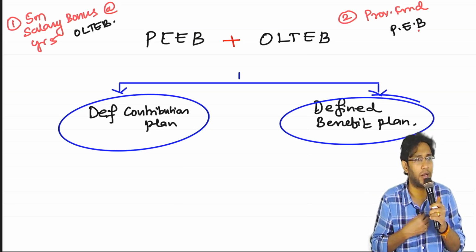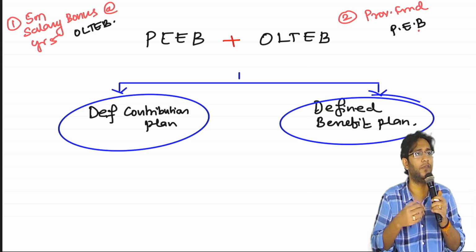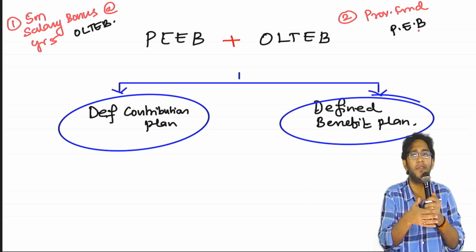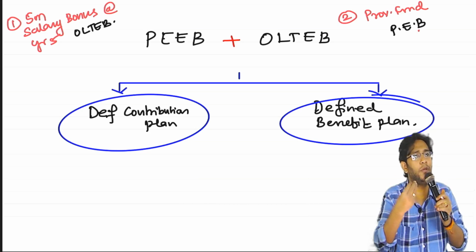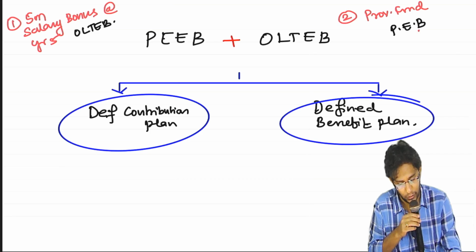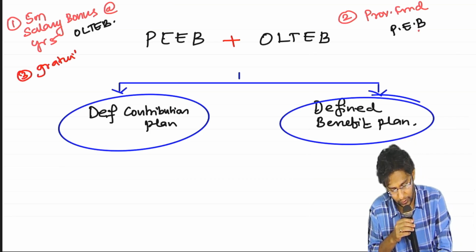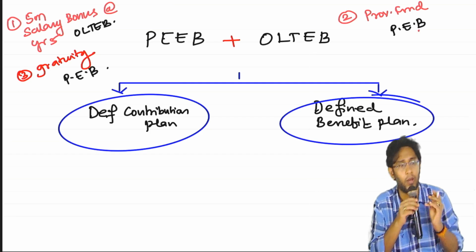At the time of retirement, for each year of service rendered, your last drawn salary 15 by 26 times the number of years of service rendered, that much amount I will pay as gratuity. Then the time of retirement. That means, do you also agree that gratuity, this example, whatever we are talking now, is also a post-employment benefit.